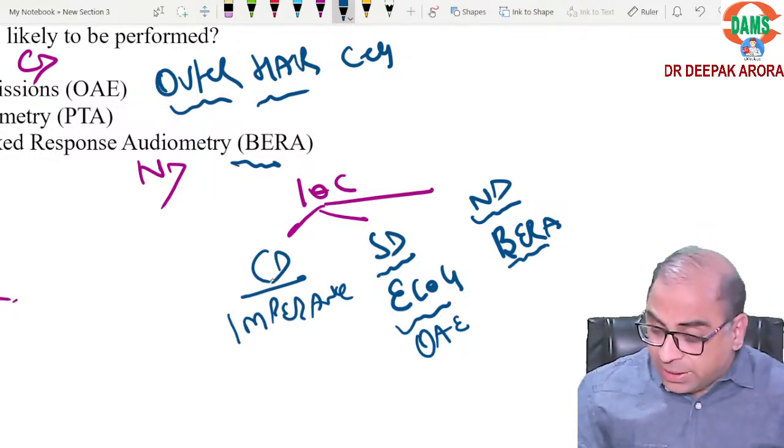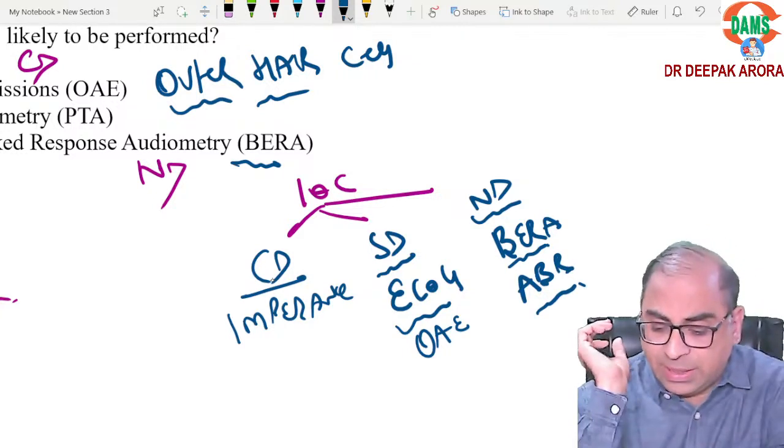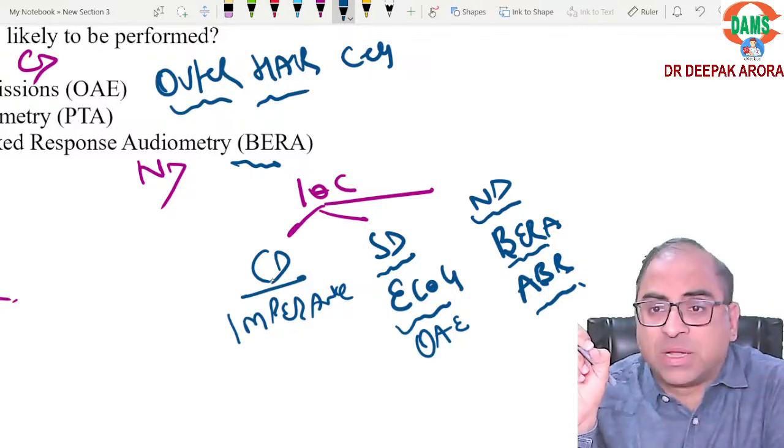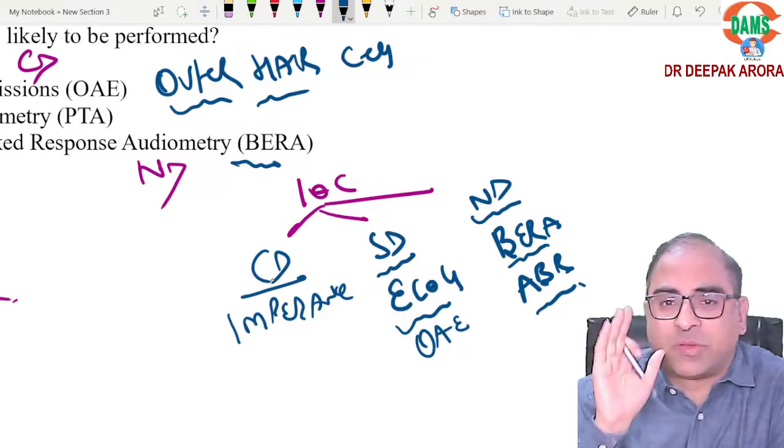MCQ. BERA. Instead of BERA, they will write the word ABR. So don't get confused. What is ABR? Auditory brainstem response. Speak out with me in the class only. Brainstem evoked response audiometry and auditory brainstem response. So it is one and the same thing.